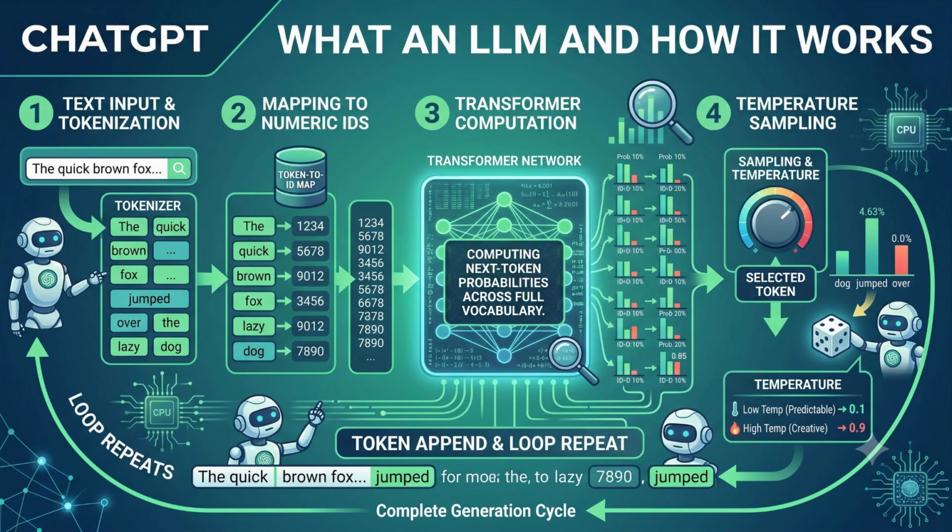Under step number 4, you see that dial and the bar chart next to the robot holding a die. That is temperature sampling. If the temperature dial is set low, the system plays it safe and picks the absolute most predictable token. If it is turned up high, it rolls the dice on a less likely option. Look down at the very bottom, where that long green arrow sweeps all the way back to the beginning. Once a single token is selected, it is appended to the original text, and the entire cycle starts over from scratch to predict the next single piece.